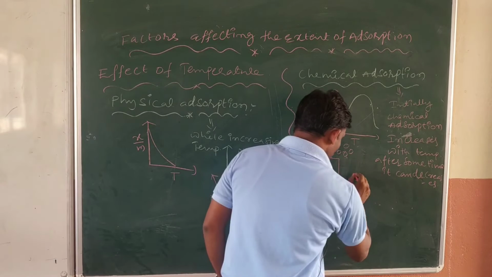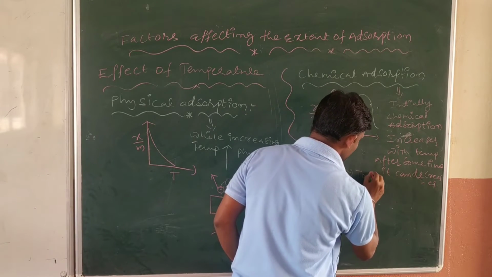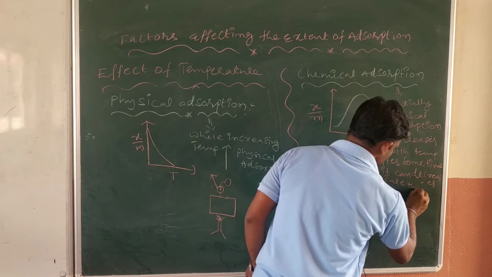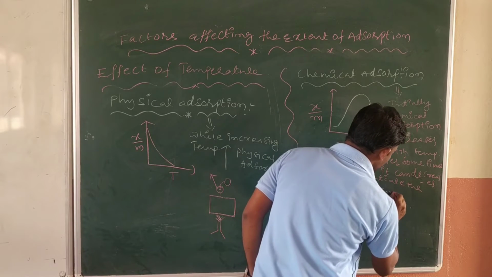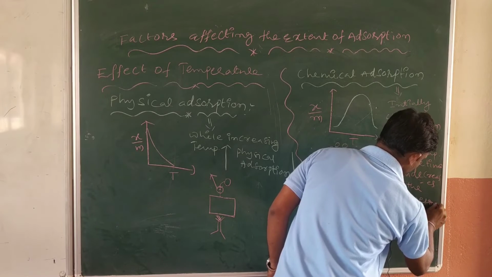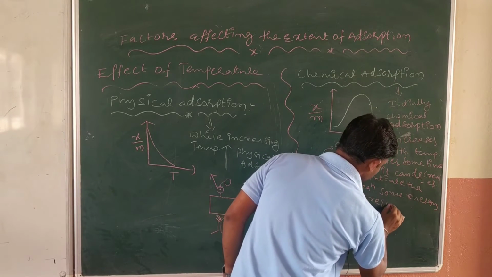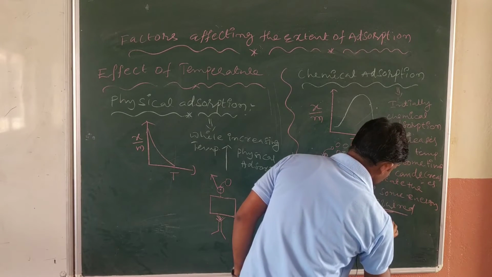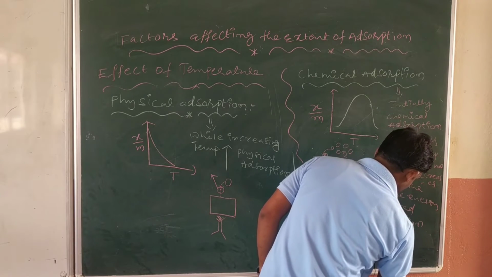So first why does it increase? Because to initiate the reaction, some energy is required. This energy is called activation energy.